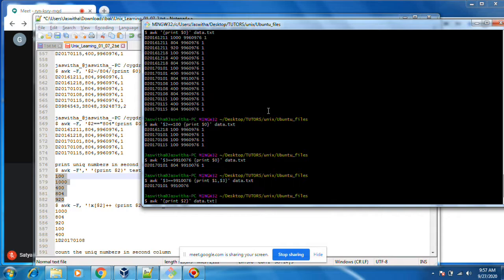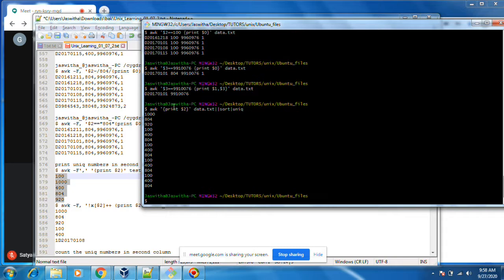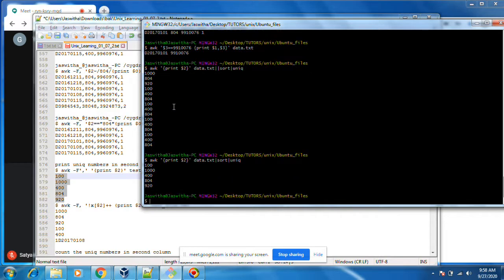I want to know how many unique numbers there are in the second column. You see, you got the unique ones. How many unique records in the second column?